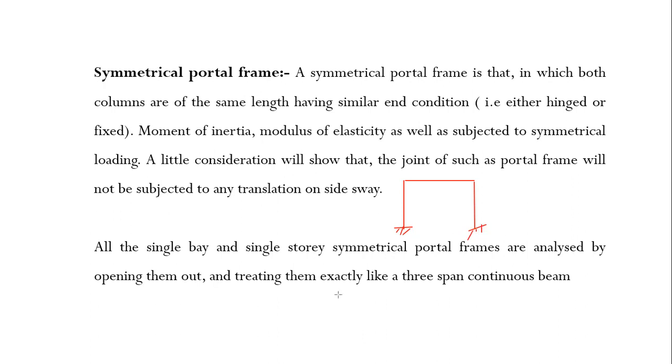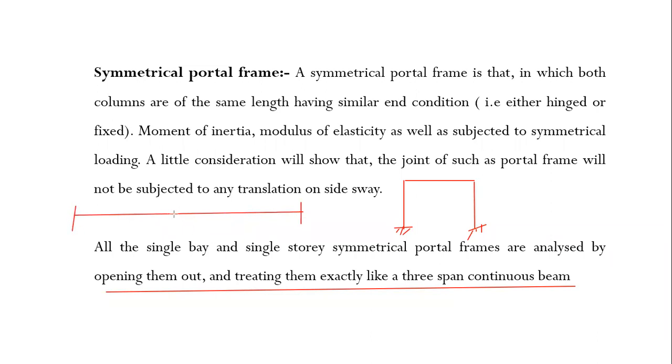What does that mean? The line mentioned here says opening them out and treating them exactly like a three-span continuous beam. What you need to do is make it open, just like this. This is the frame, and you open it out like this.